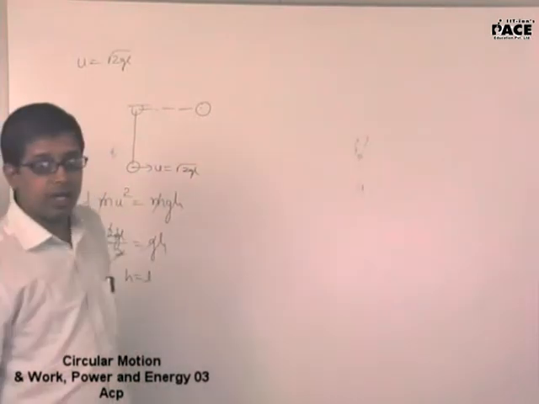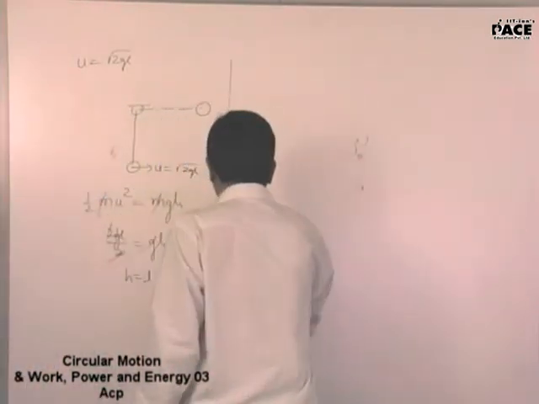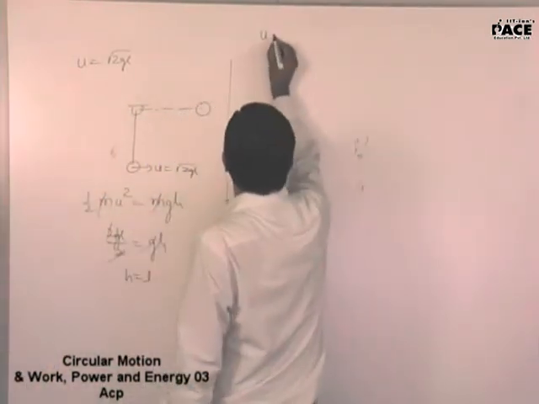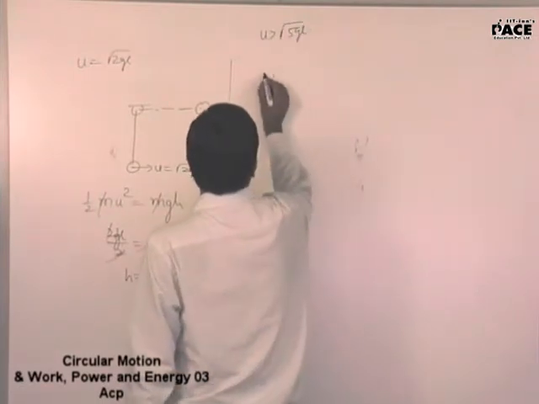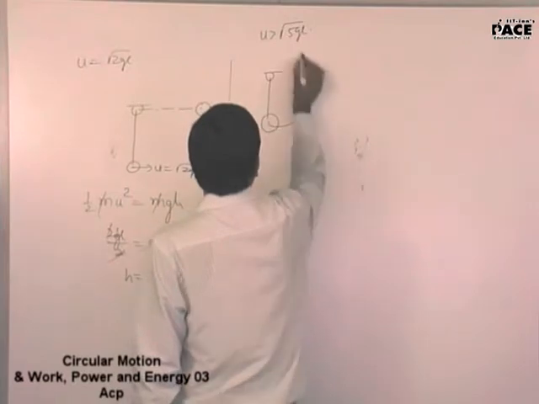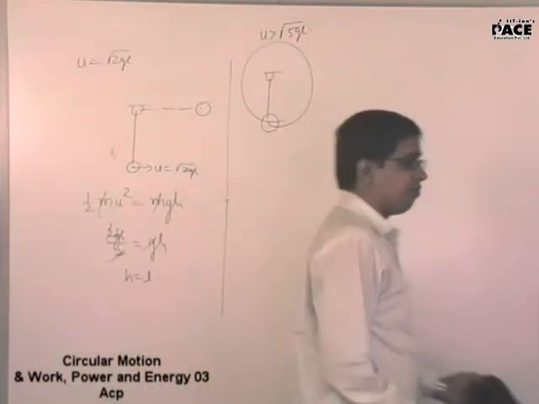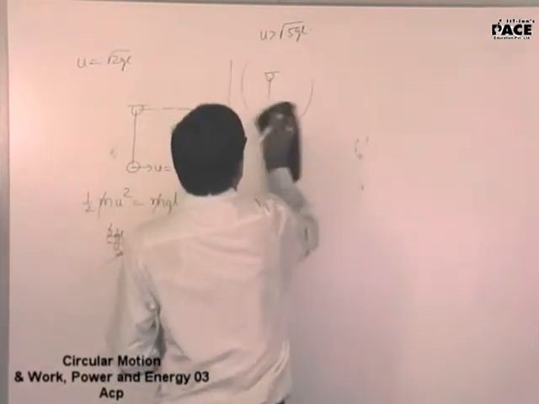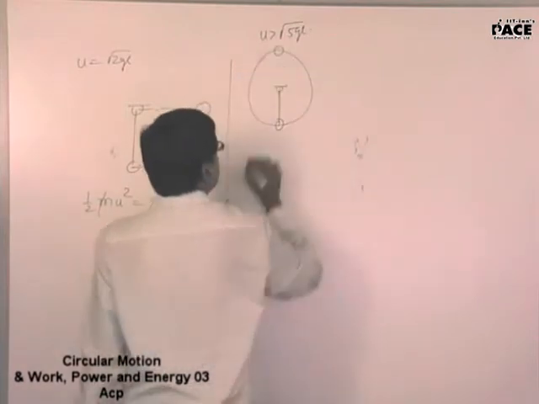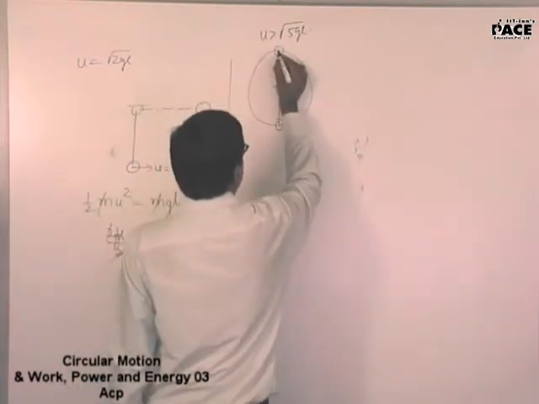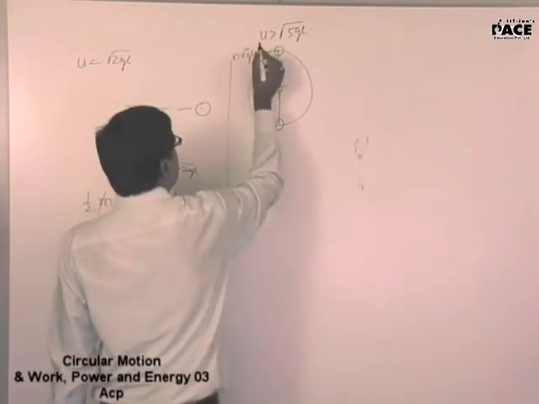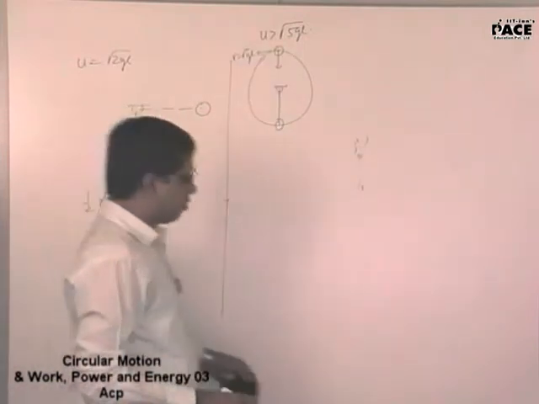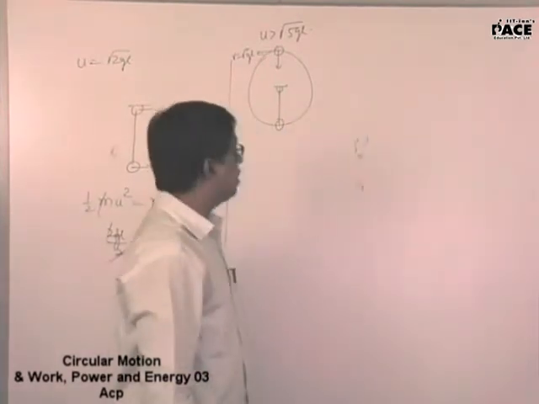So what does your analysis tell you in the first place? You told me if u is greater than root over of 5gl, it will complete a circle. Right? That means when it comes to the uppermost point, I will have v equal to root over of gl. Its velocity there will be root over of gl and it will complete a circle.